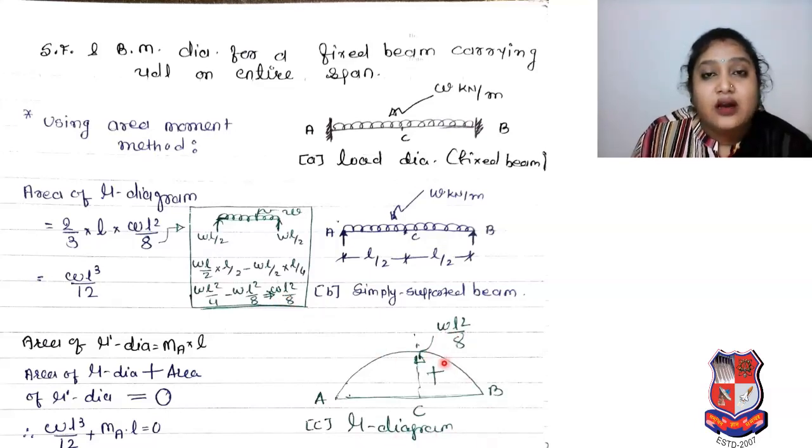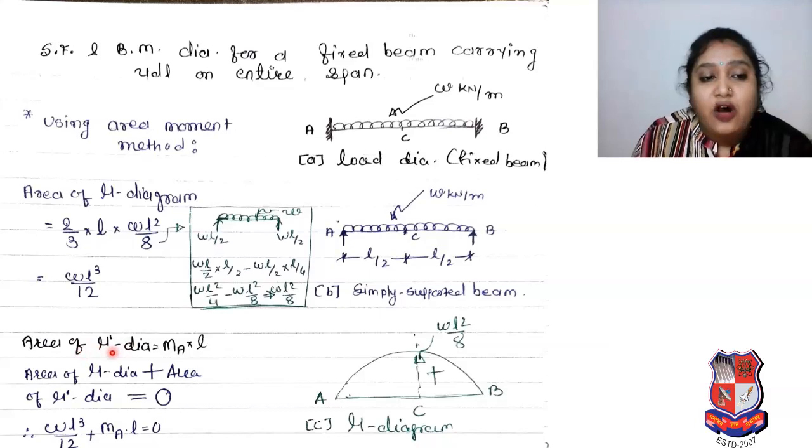Okay, afterward we need the area of the Mu diagram in our calculation. So we have to find the area of the Mu diagram. It is in that shape, so the area will be 2/3 of length into WL square by 8, which is the moment we have. So we simplify that and get the area of the Mu diagram as WL cube by 12.